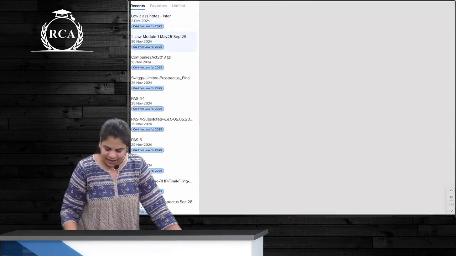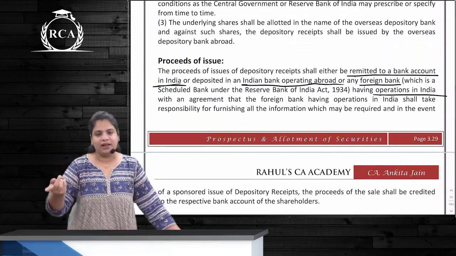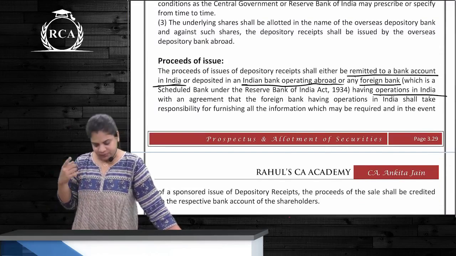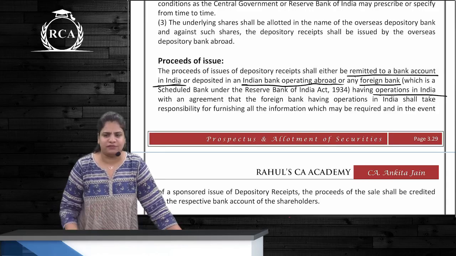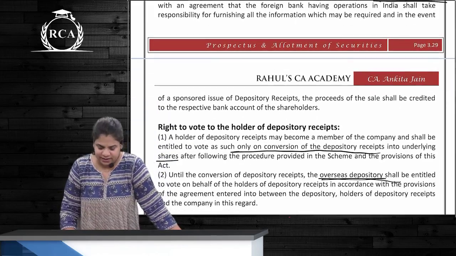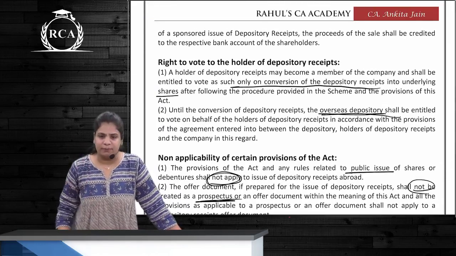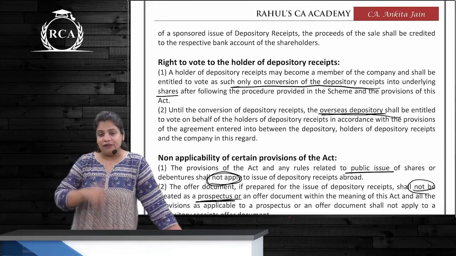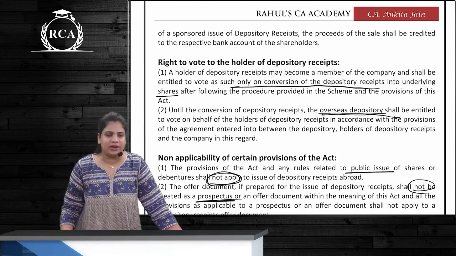To a bank in India, or an Indian bank operating abroad, or a foreign bank which has operations in India, with a specific special kind of agreement. Correct? उसके अलावा क्या points है ये? Voting will be done by the foreign depository. Correct? But after these receipts are converted into shares, then the members will have a right to vote.